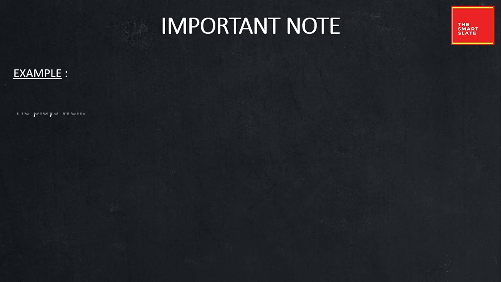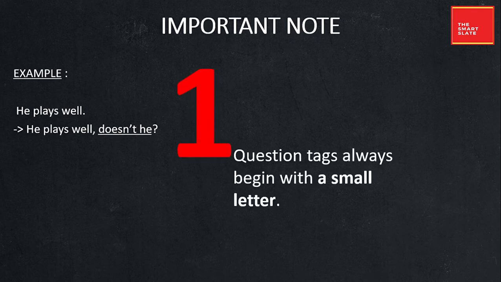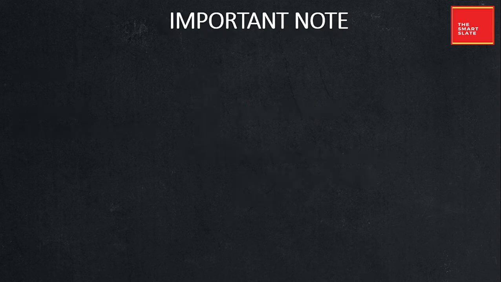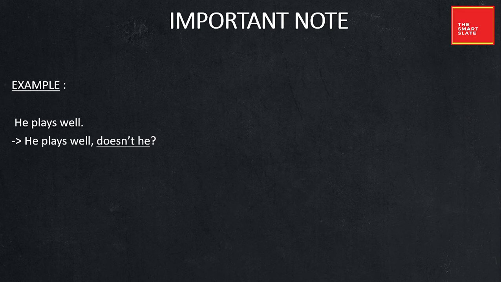The very first important note here is in the sentence he plays well, and the question tag which we have formed is doesn't he. The very first note is question tags always begin with a small letter. So D here is small. It is not capitalized. He plays well, doesn't he?